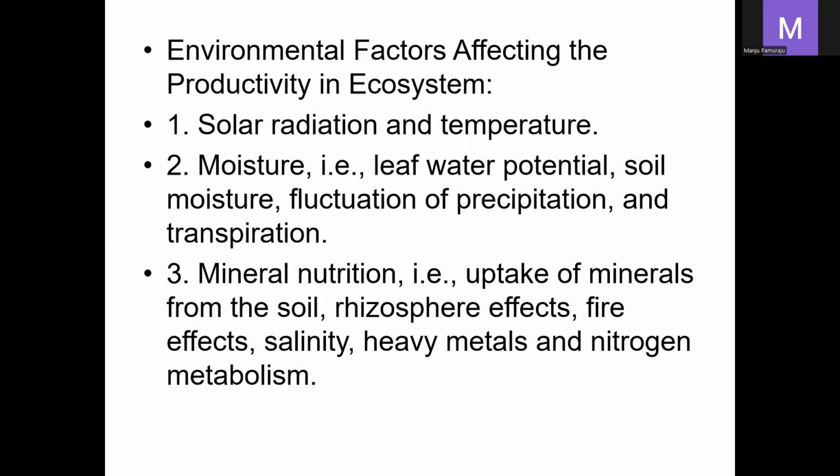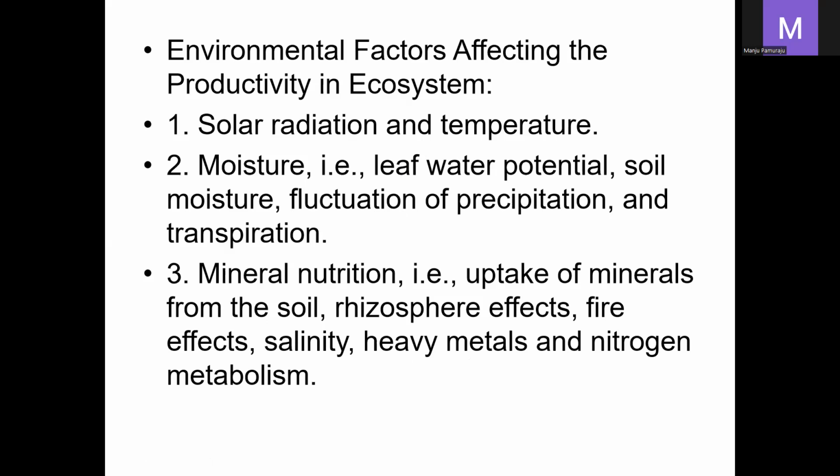So the next one is the factors affecting the productivity in an ecosystem. Generally, the main factor is solar radiation and temperature. The second one is moisture, that is leaf water potential, soil moisture, fluctuations of precipitation and transpiration. And the third one is mineral nutrients, that is uptake of minerals from the soil, rhizosphere effects or fire effects, salinity, heavy metals and nitrogen metabolism.